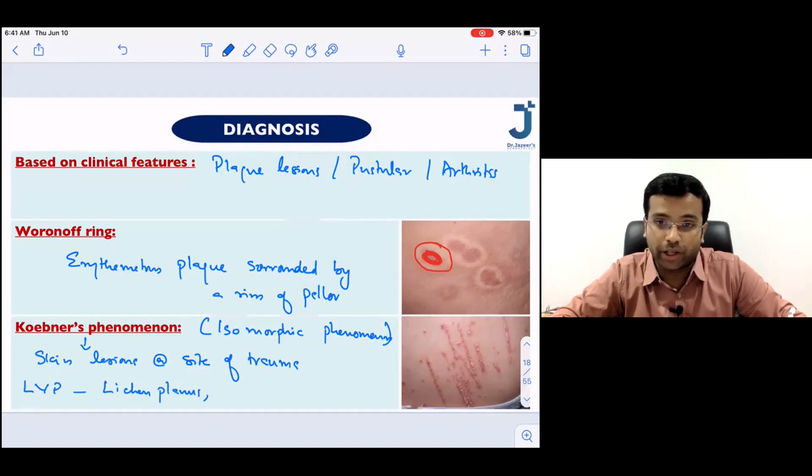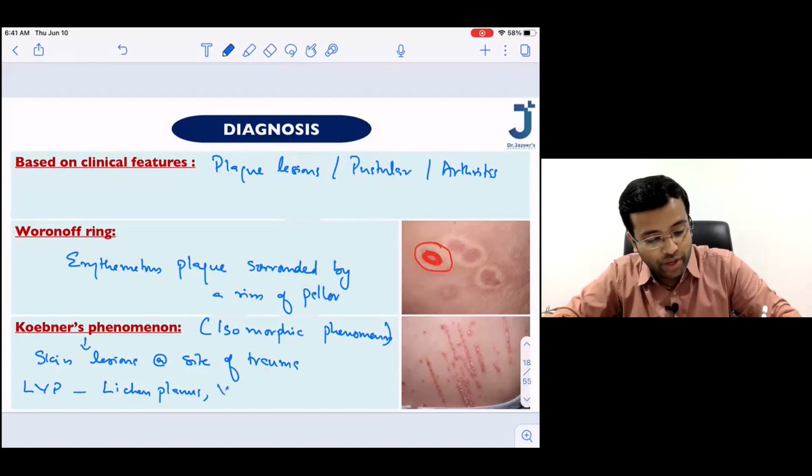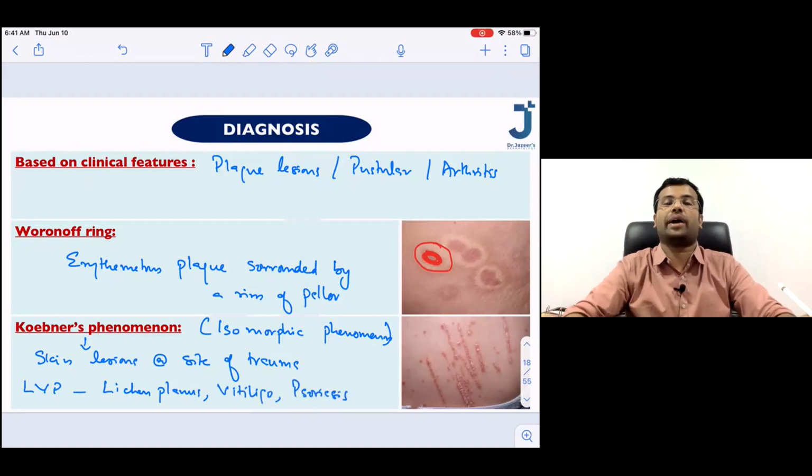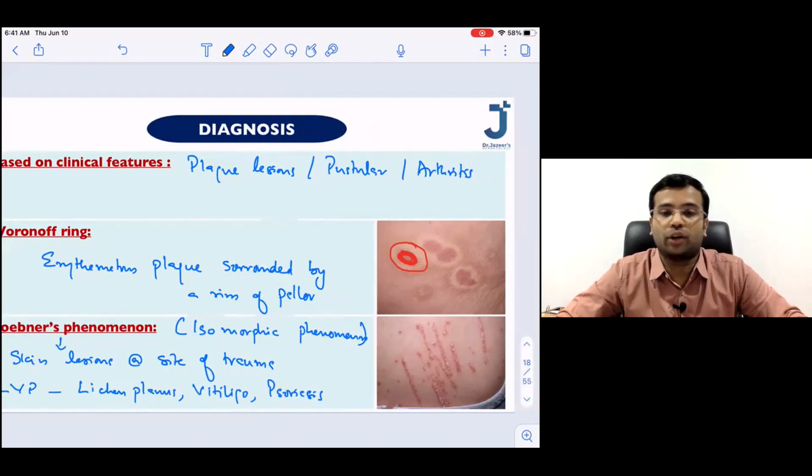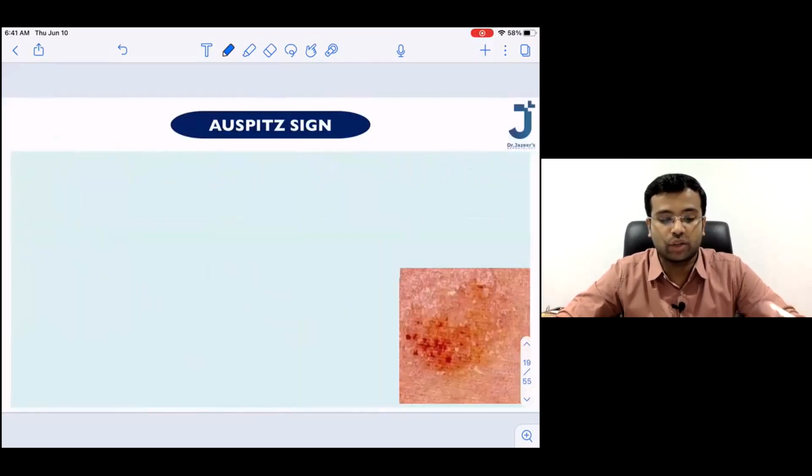Excellent. People are responding in the chat box also. V is for vitiligo and P is for psoriasis. So these are the common diseases where you find Koebner's phenomenon. Fine. So skin lesions at the site of trauma. Now let us go to the next one.